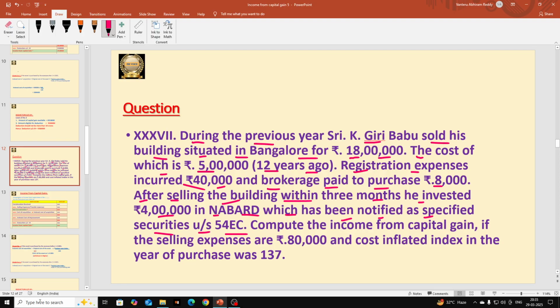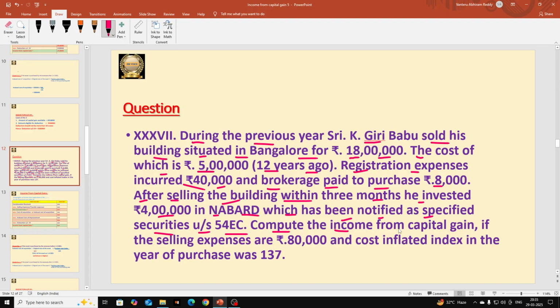If the amount he receives out of the sale of that asset is used to purchase a similar kind of asset, he will get deduction under section 54. Otherwise, if he deposits that amount in any capital gain scheme or in any notified specified securities, then also he is eligible for deduction. Here he is investing 4 lakhs rupees in NABARD notified as specified securities, so it is eligible for deduction under section 54 EC.